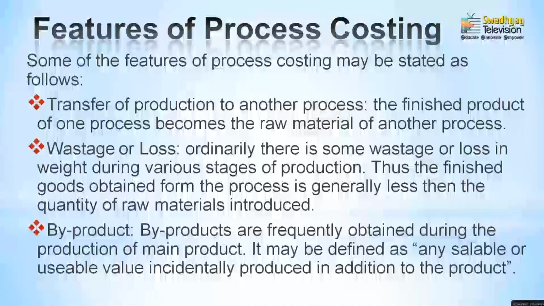Another important feature is byproducts. Now, what is a byproduct? The byproduct is a product which is not identified or is not a main object to manufacture. It means that the company is manufacturing a product, and along with that, if any more products are manufactured along with your main product, which is not identified as well as not required, that is your byproduct. It means the byproduct is the product which is produced along with the major product or main